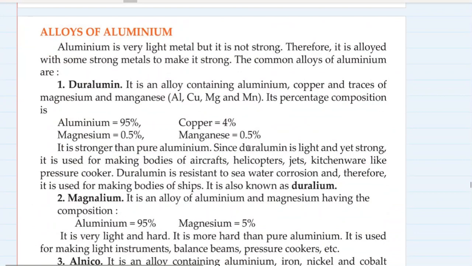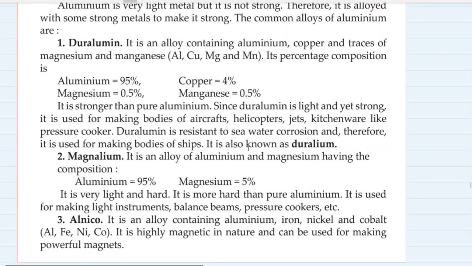Alloys of aluminium. Aluminium is a very light metal, but not very strong. Therefore it is alloyed with some strong metals to make it strong. One is duralumin. Duralumin has 95% aluminium, 4% copper, 0.5% magnesium, and 0.5% manganese. Aluminium, copper, magnesium, manganese. It is very strong, much stronger than pure aluminium.